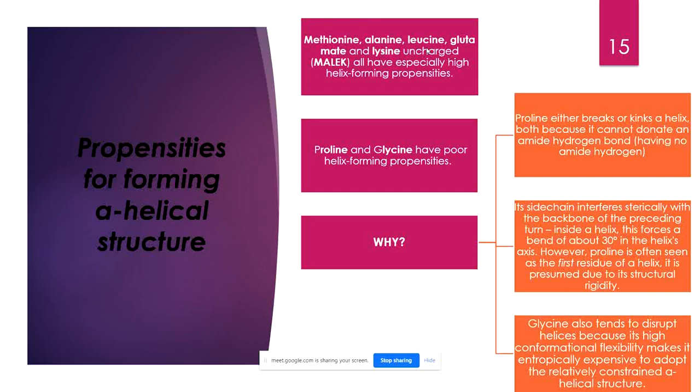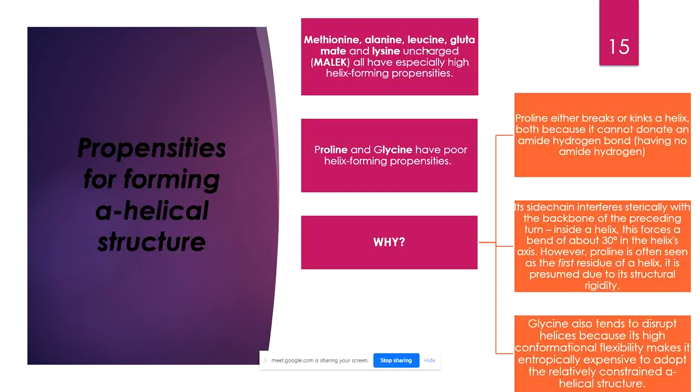Not only that, proline also fails to form a bend. For forming an alpha helix, any amino acid has to form a bend. Now proline and glycine, due to their structural rigidity, fail to form that bend, and that's why they cannot form an alpha helix. Rather, whenever they are present, they break the alpha helix, therefore they are known as helix breakers. The same thing goes for glycine also.